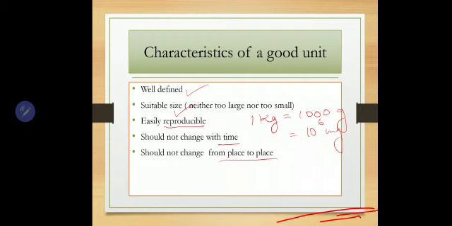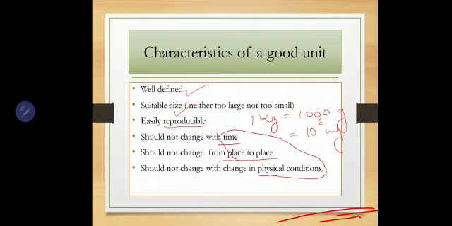What do you mean by physical conditions? Like temperature, pressure, density, humidity, like that. So when we choose a unit, it should not change with time, place, or physical conditions, and it should be accepted worldwide. It should be accepted internationally. These are the characteristics of good units. Hope it's clear to you. Moving on.